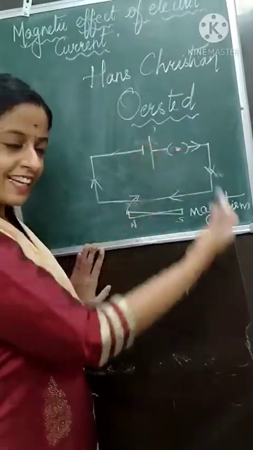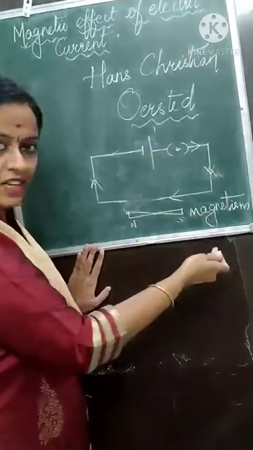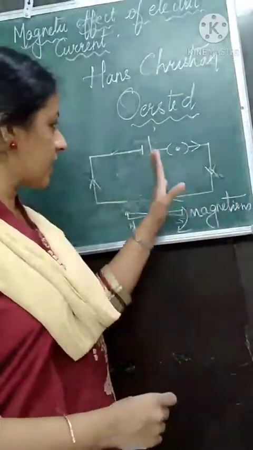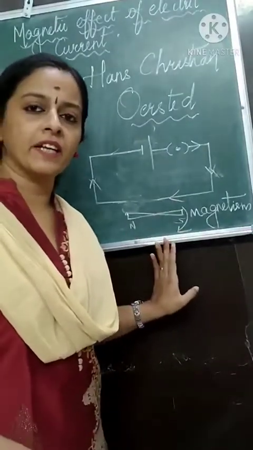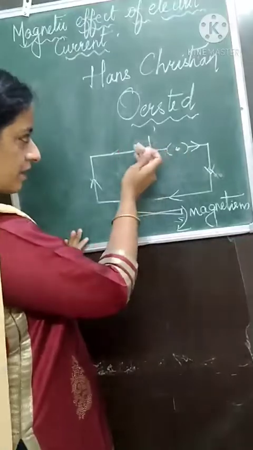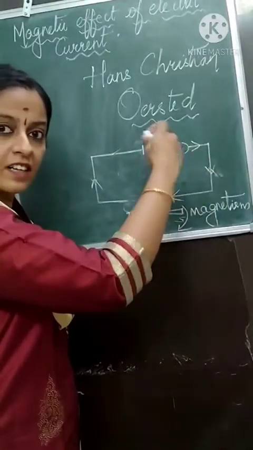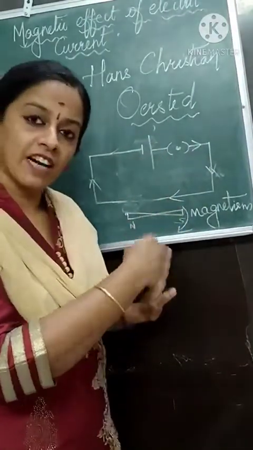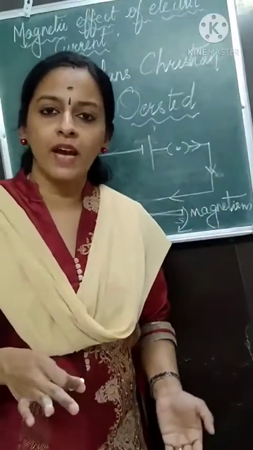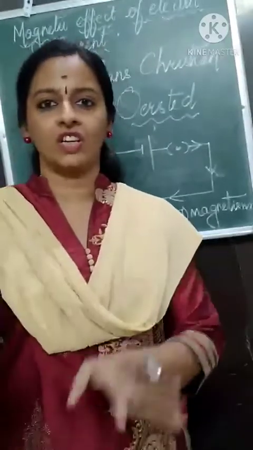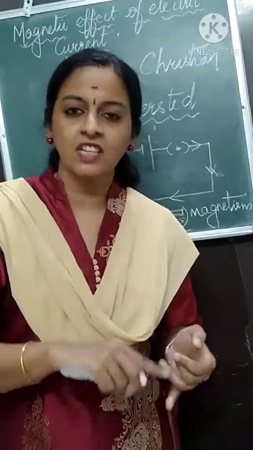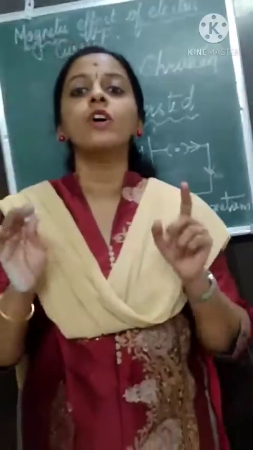Now in the later condition, when the direction of current changes, the direction of magnetic field also changes. When the current was flowing from left to right, the needle showed deflection in one direction. When the direction of electric current was changed, the deflection of the magnetic compass also changed. That means if the electric current direction is changed, the direction of magnetic field also changes.